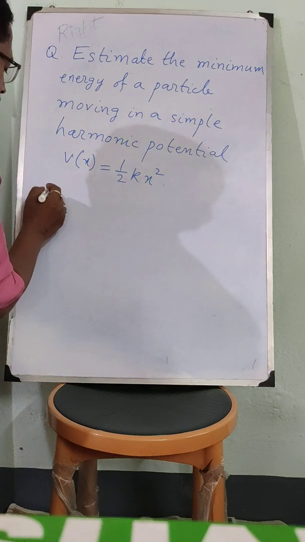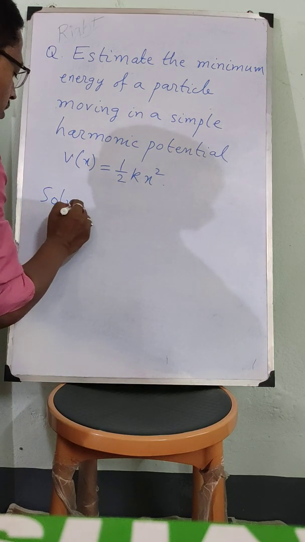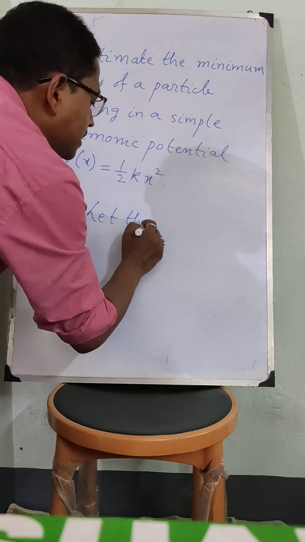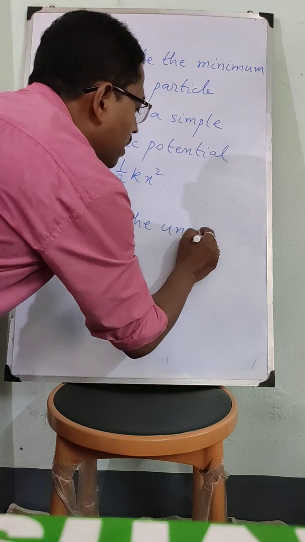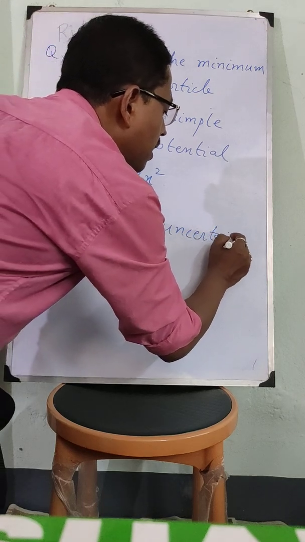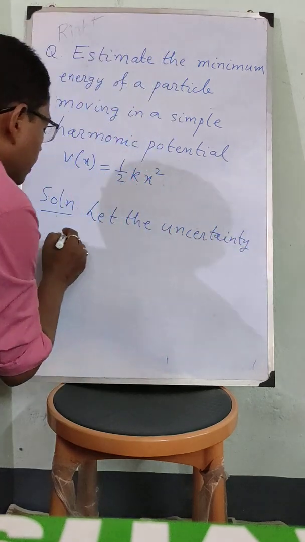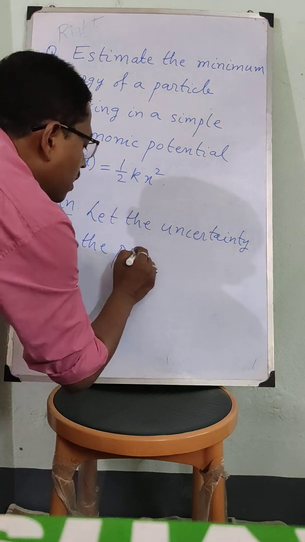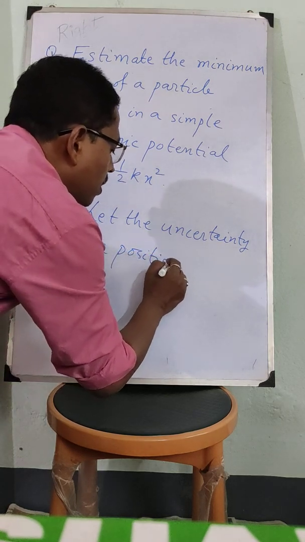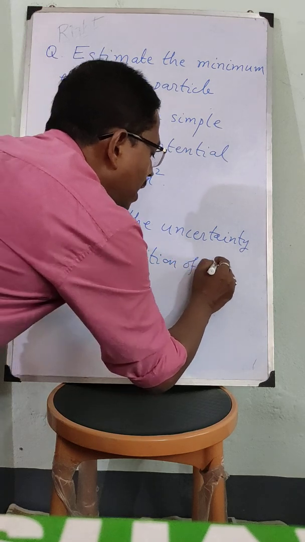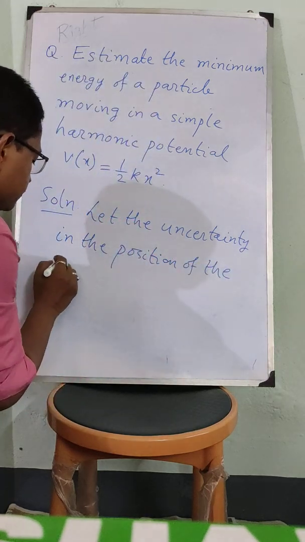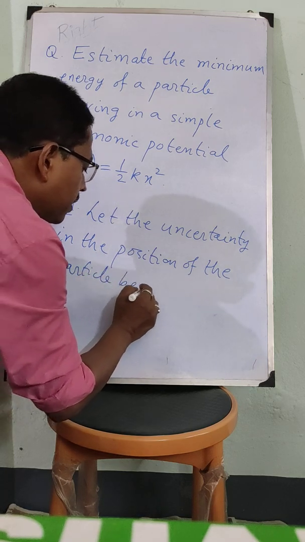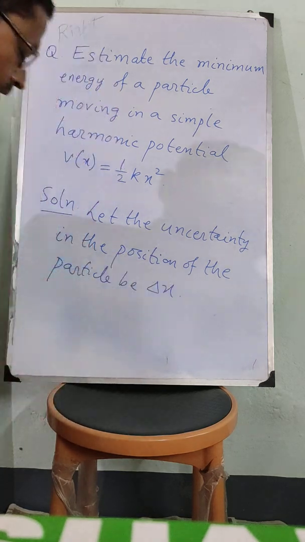Okay. Now, solution. Let the uncertainty in the position of the particle be delta x.